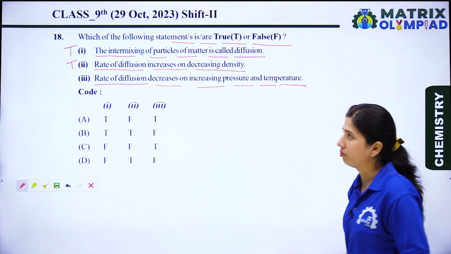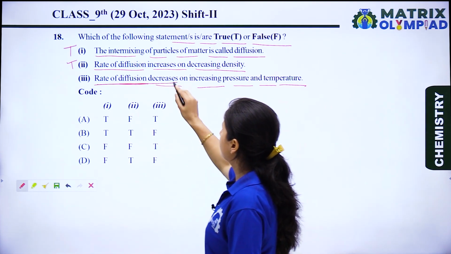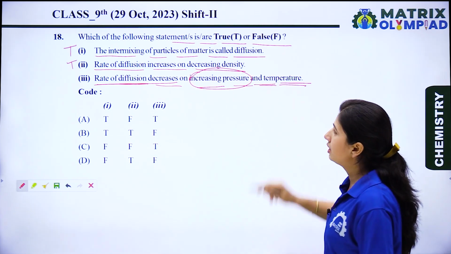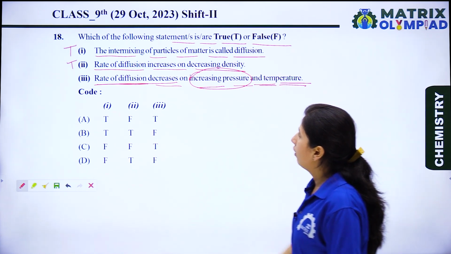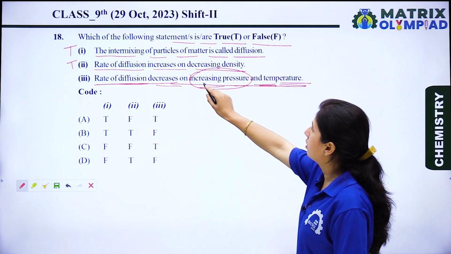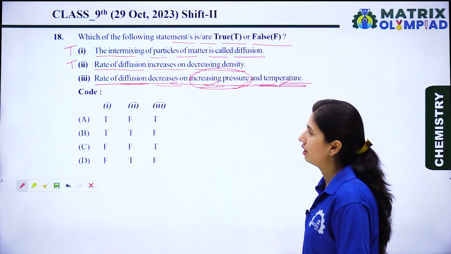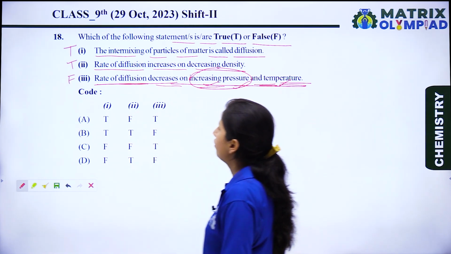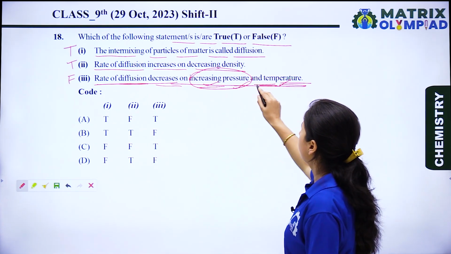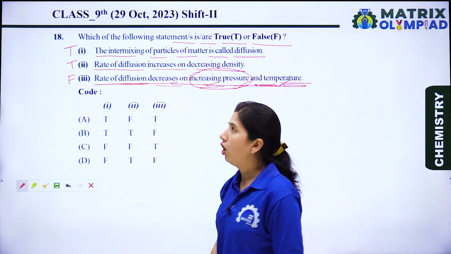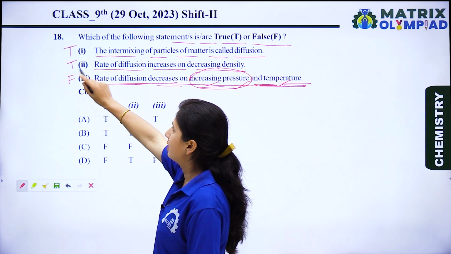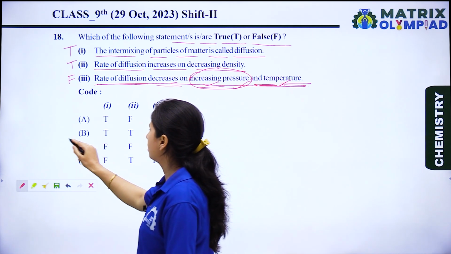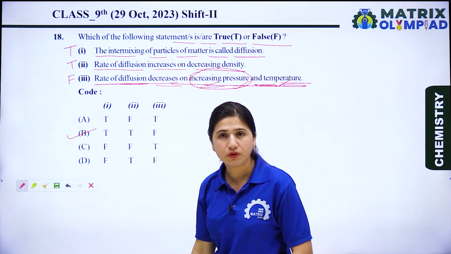No, this is a wrong statement, because rate of diffusion decreases on increasing pressure and decreasing temperature. Or we can say this is completely a wrong statement, because both features are increased in this statement. So the first statement is true, second is also true, and third is false. So true, true, and false. Option B is the right option for this question.